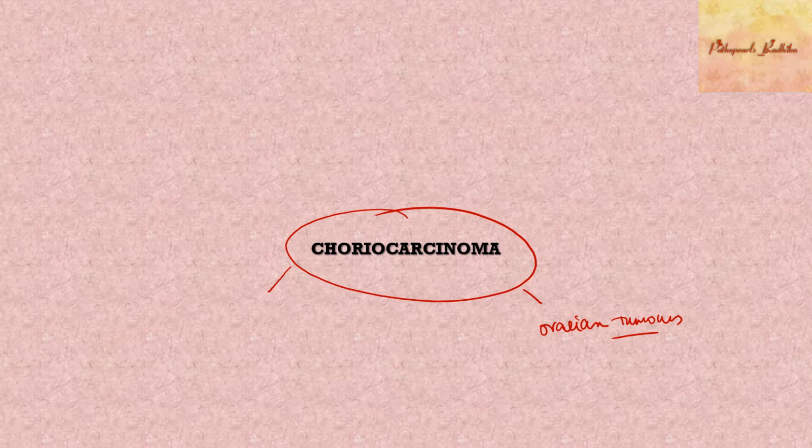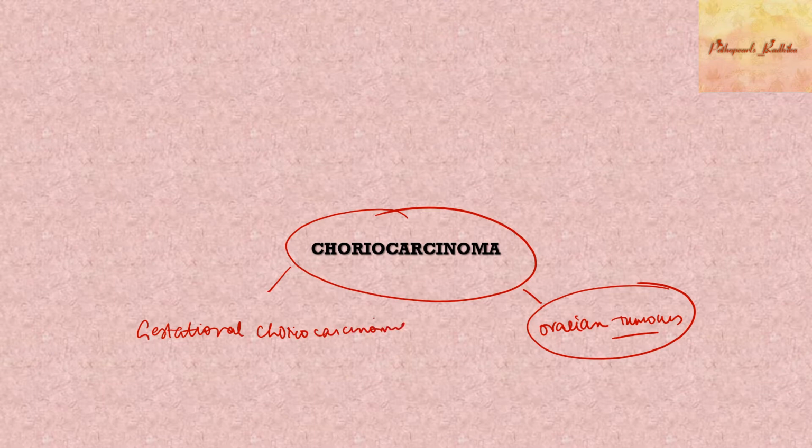It can occur in the uterine cavity, right? Those choriocarcinomas we call gestational choriocarcinomas. So remember, they are different from what I'm going to talk about today, which is an ovarian tumor. Choriocarcinoma, apart from occurring following any pregnancy, can occur as a tumor per se in the ovary, though they are rare. So from where do they originate in the ovary?